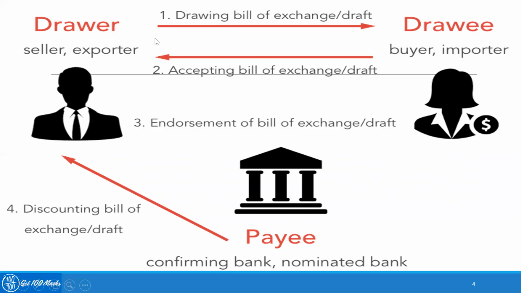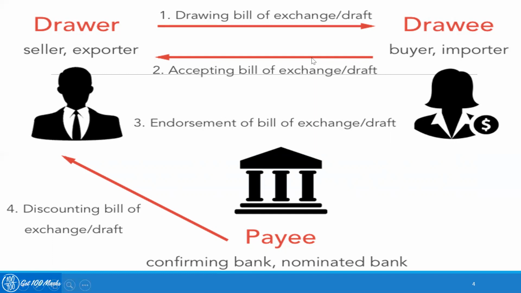So the drawer draws the bill of exchange on the drawee, who is the buyer or importer, who might be based in some other country. And this bill of exchange is considered to be properly or duly endorsed only when the drawee accepts the bill of exchange. This is one of the most important concepts.